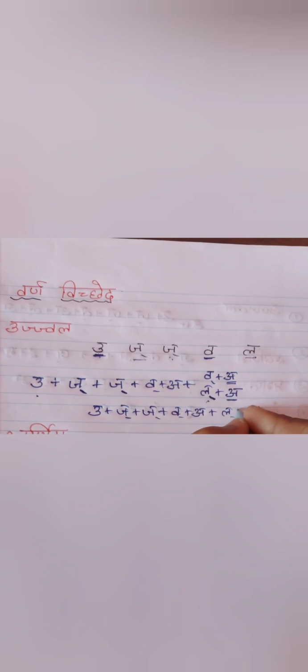Next is var. How do we write var? var halant plus a. If there is no matra, write it combined. So write the same thing here, var halant plus a, and then similarly la halant plus a. So if there is no matra for any letter, you have to just put a, making the consonant half. To represent a half letter, we put a halant. If you put a halant again, it will become wrong. So this is the answer: U plus half j, var halant plus a, then la halant plus a.